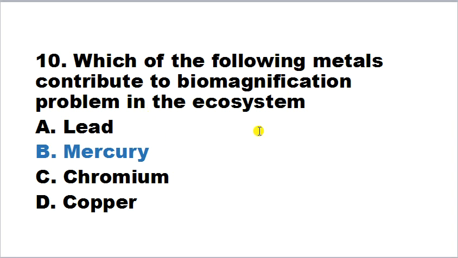Mercury कैसे bioaccumulate होता है? They accumulate in seafood, like they accumulate in fish and from fish to human being, and this is the most toxic metal, highly toxic because its ability they can damage the central nervous system of human body. So this is the mercury metal that can contribute to biomagnification problem in ecosystem.